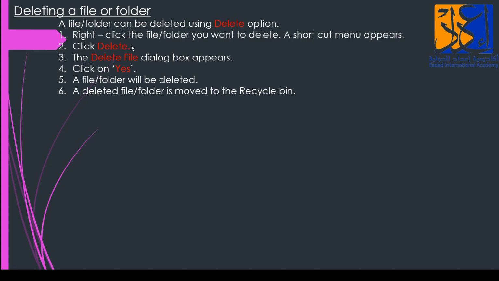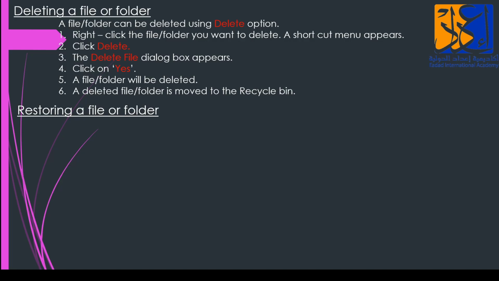Click on delete. The delete file dialog box appears. Click on yes. The file or folder will be deleted. A deleted file or folder is moved to the recycle bin. The recycle bin is like the dustbin of the computer. Yes? Now, after deleting it, it's in the recycle bin.